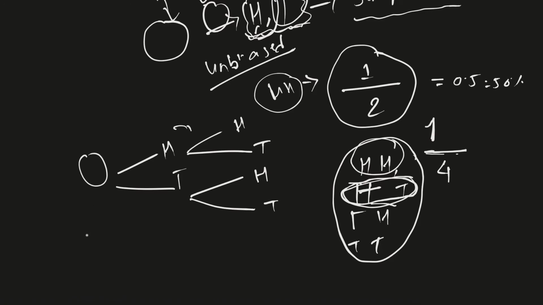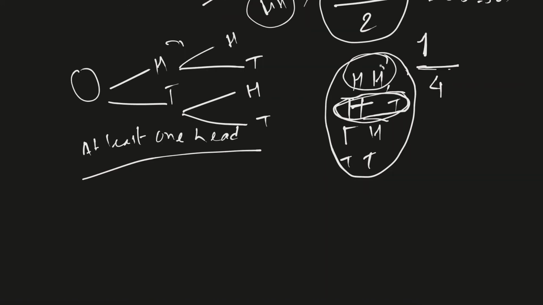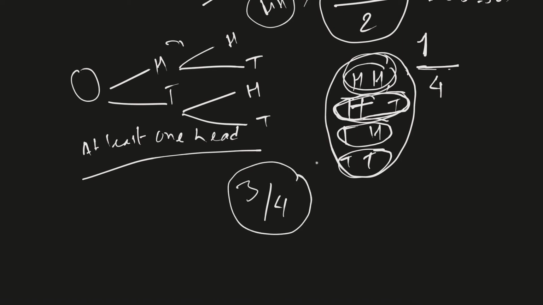But let's say if I'm to ask you, what is the chance of getting at least one head? At least one head. Now we have head, head here, that's at least one head. We have head, tail here, at least one head. We have tail, head here, at least one head. There's no head here, so there's no chance that we can get head here, which means out of the total, at least one head is 1, 2, and 3. There we go. 3 out of 4. This is our probability.